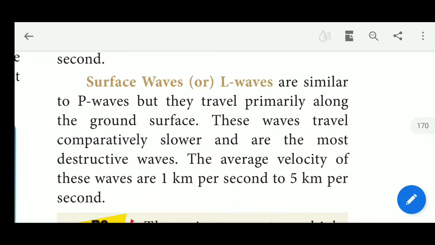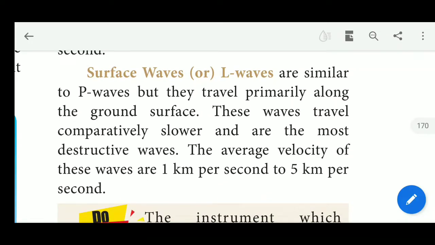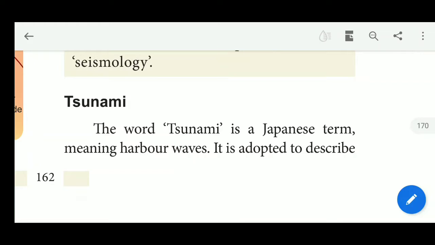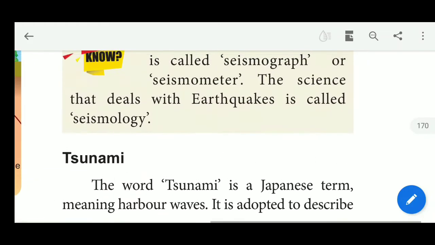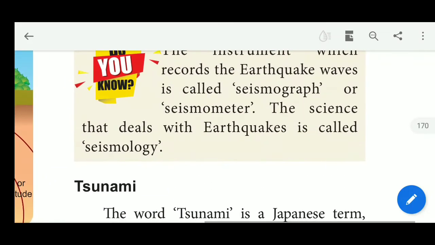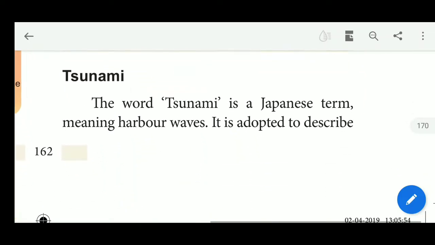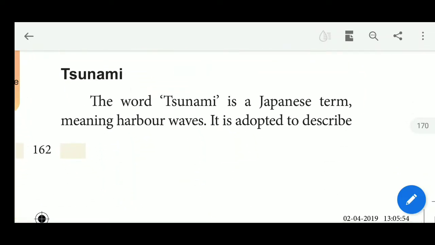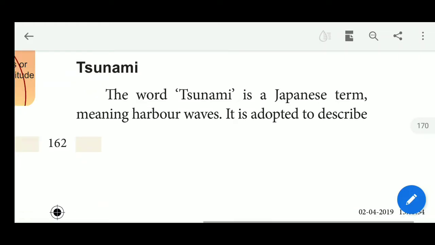We are discussing the results of the movements of continental plates. First we discussed the earthquake, which is one of the causes of movement of continental plates. Another one is the tsunami. The word tsunami is a Japanese term meaning harbor wave. It is adapted to describe large seismically generated sea waves caused by earthquakes, submarine explosions and landslides. So these are the three things that cause or generate a tsunami.